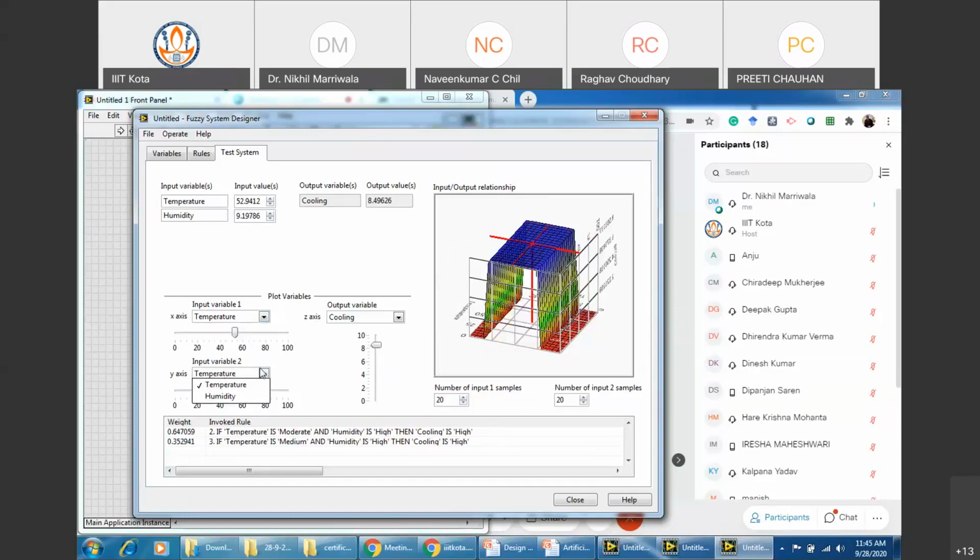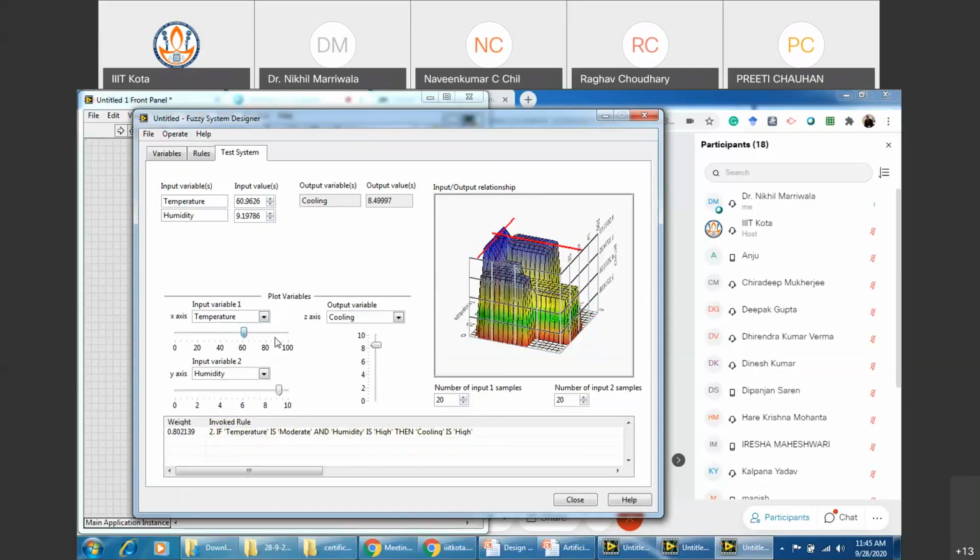You can change this also. You can change this also, right? Again, you can change the temperature. You can see 2, 3. There is one location where you get only 3 over here. And say I use humidity. Now you can see the addition of rules happening. Now this is the output. How easy it is, right? 4, 5, and 7 according to these values. Now this will change, and you can see the change in the output also happening. Now 1 and 6 have come into picture, right?